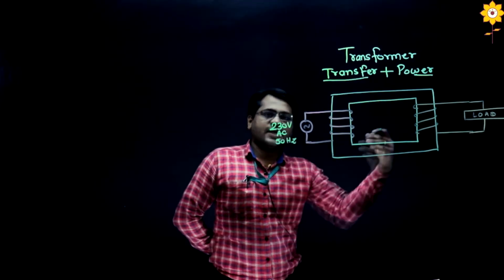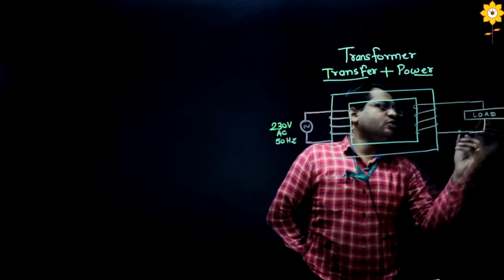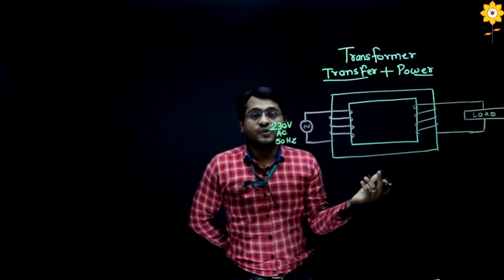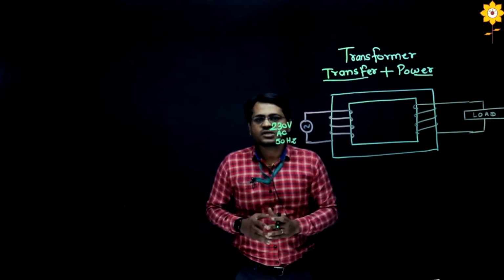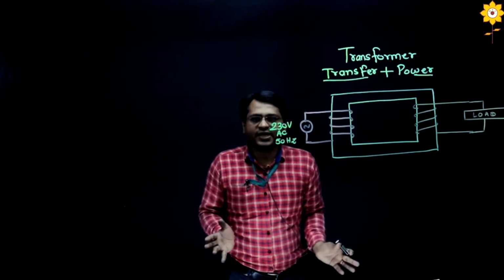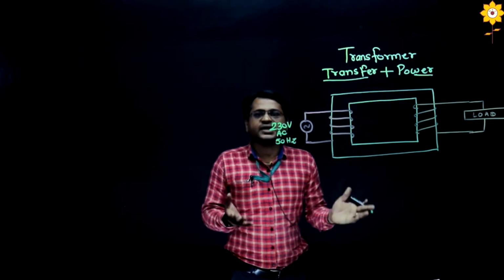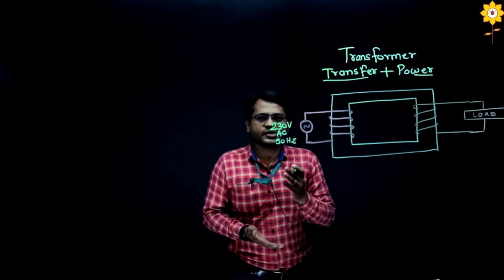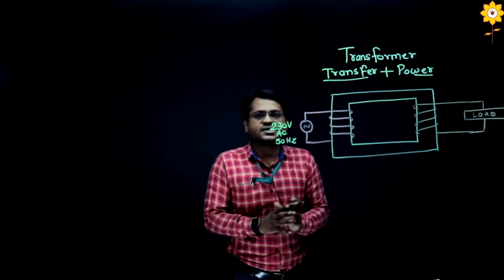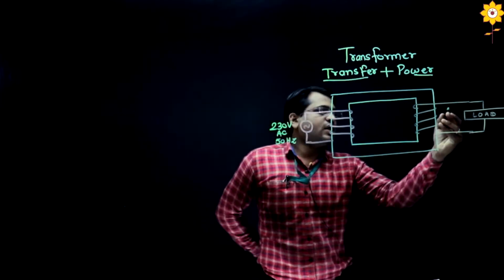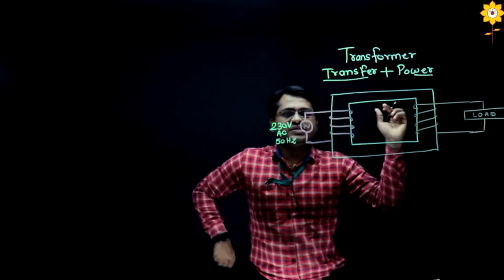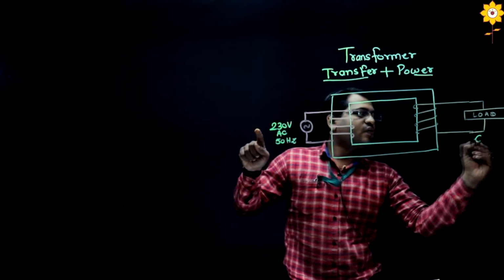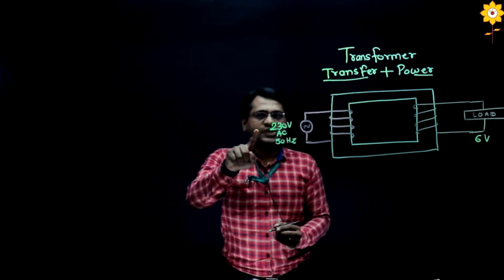So you want this at the output, where the load is connected. In electrical terms, a load is any device. It's not a big deal. Your mobile phone, television, fridge, washing machine, cooler, everything can be considered a load. So at the output you require some voltage. Input is 230, I require 6 volt here.